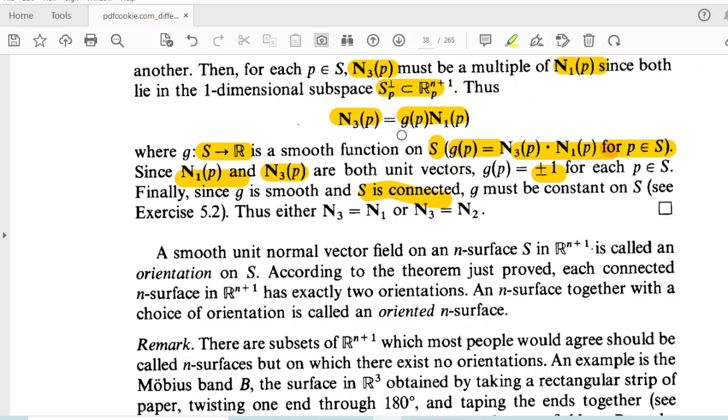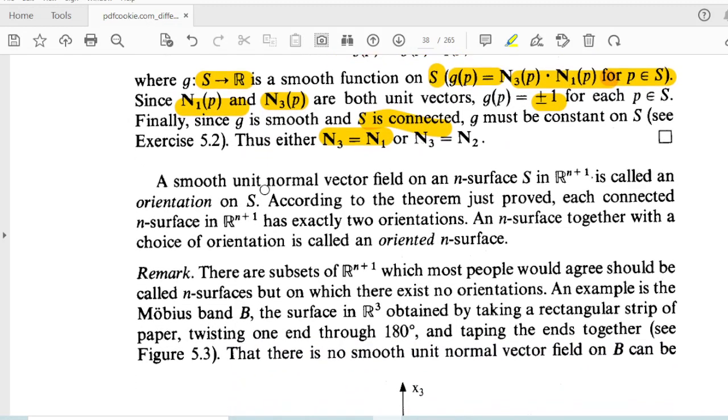If g is equal to plus 1, then n3 is equal to n1. And if g is equal to minus 1, then n3 is equal to n2. So we get that there are exactly two unit normal vectors, and it is either n1 or minus n1.